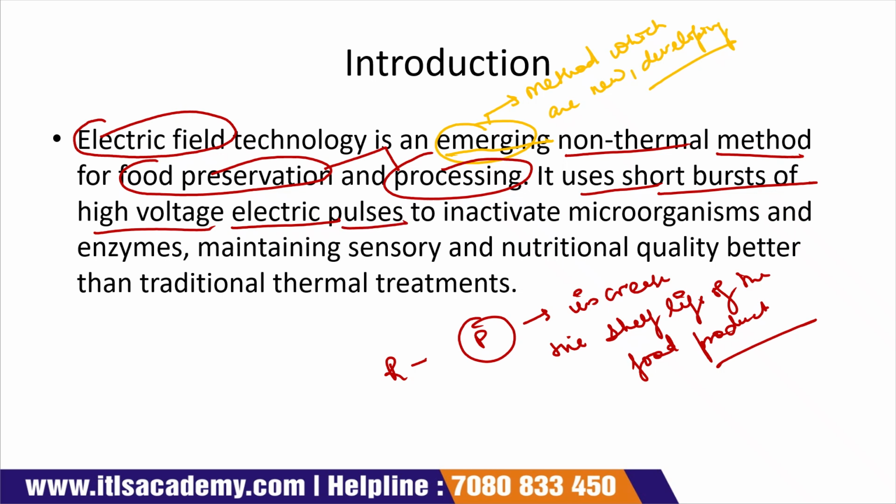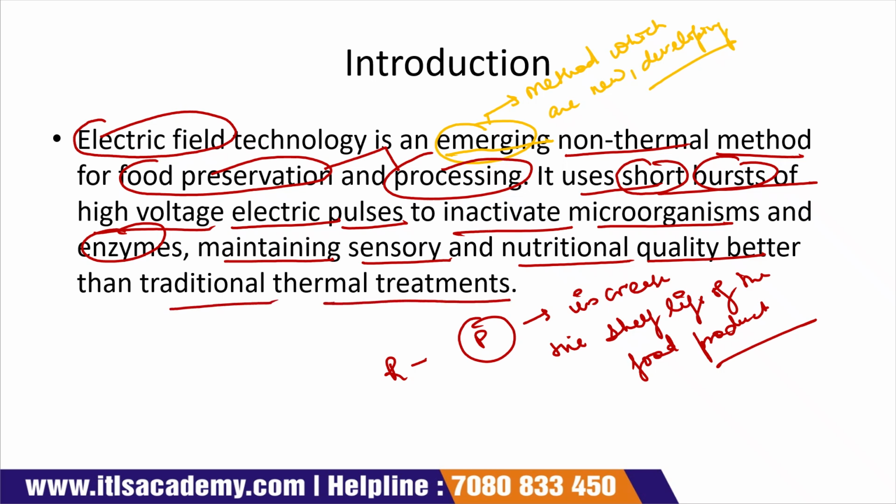Here we use electric pulses, and those electric pulses are very short bursts, but their voltage is very high, and those electric pulses inactivate the microorganisms and enzymes, and at the same time maintain the sensory and nutritional quality of the food product, which is much better than traditional thermal treatment, because when we do traditional thermal treatment, there is a loss of nutritional and sensory values, but when we use this non-thermal method, we can overcome these problems.